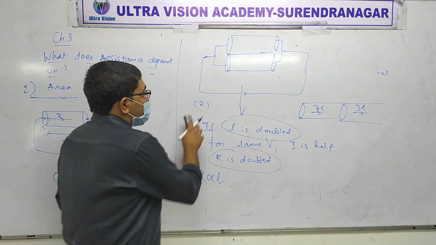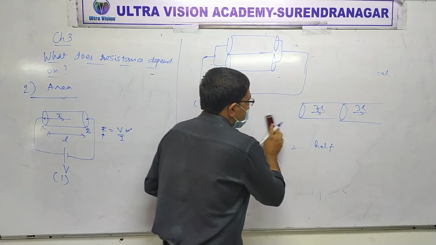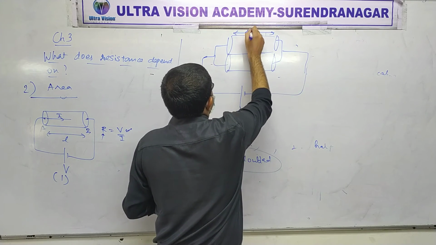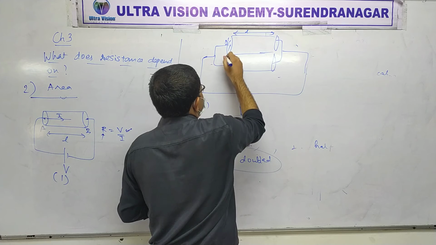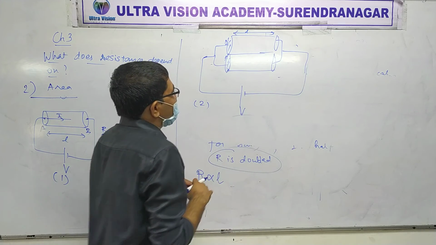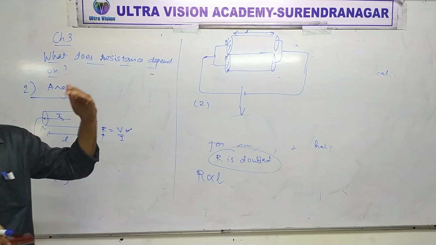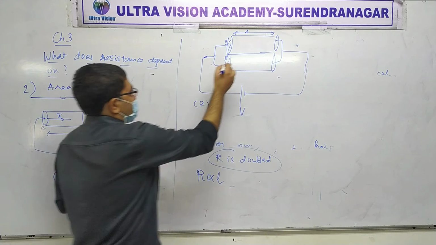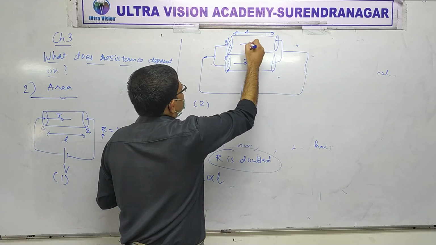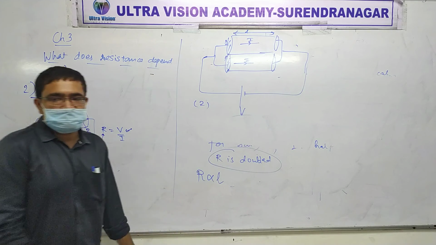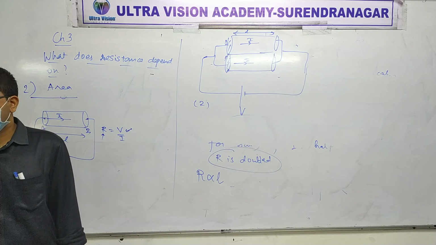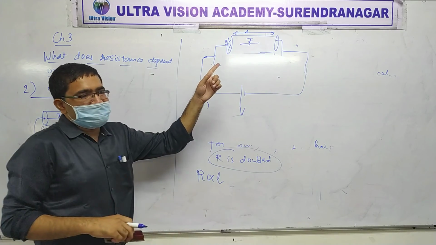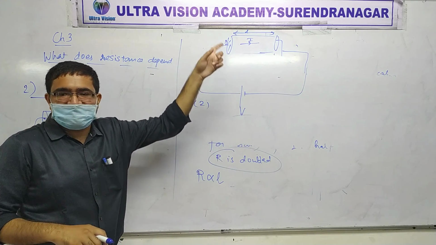Clear or not? Don't worry. What's the length? L. Area A and A, that is 2A. But if you look at both of them individually, both have the same voltage V, correct? So in one, the current is I. Make sense or not? In one, voltage V, current I in that.